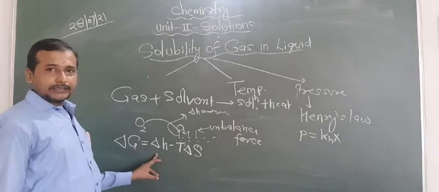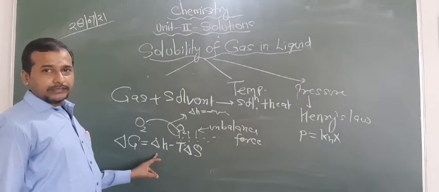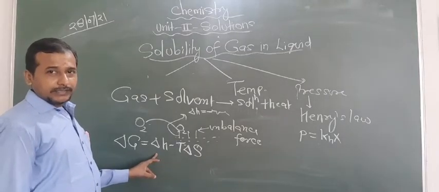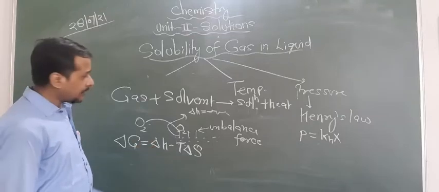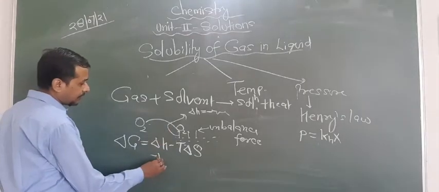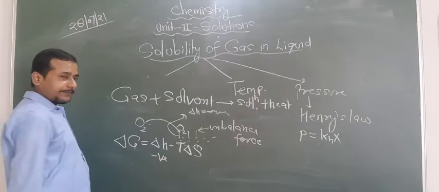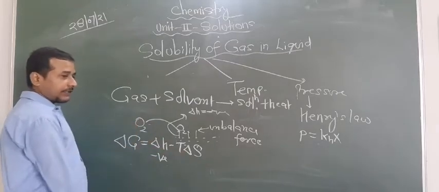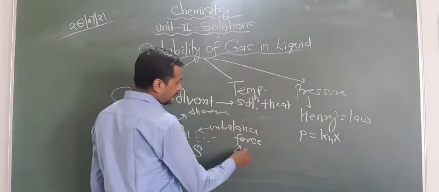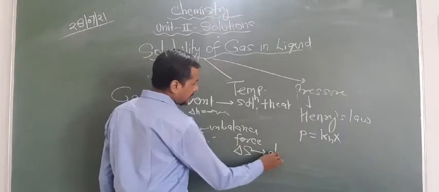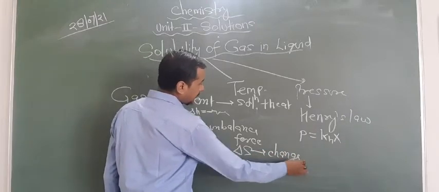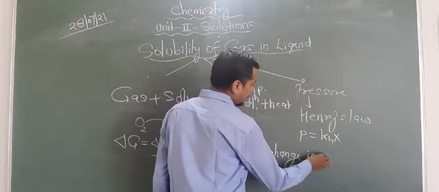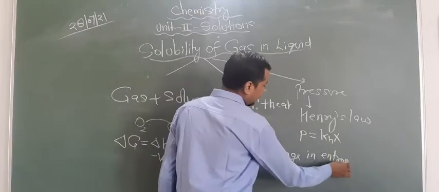Delta H is the enthalpy, either exothermic or endothermic. In this case, this is exothermic, that's why the value is negative. Now what about the delta S? Delta S shows the randomness, that is change in entropy. Delta S means change in entropy, or you can say randomness.